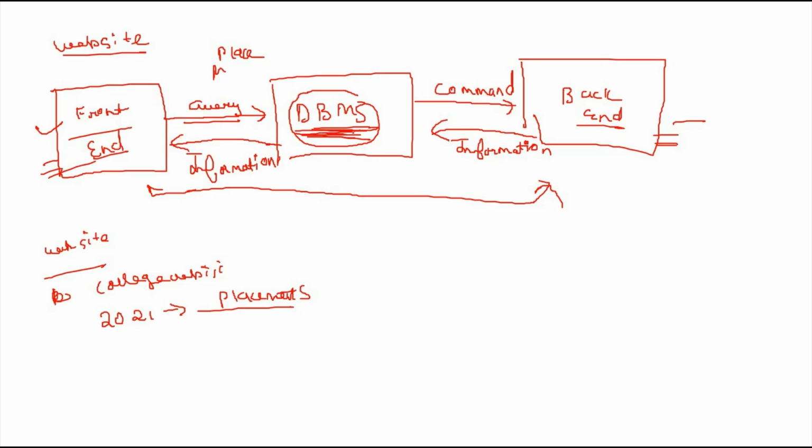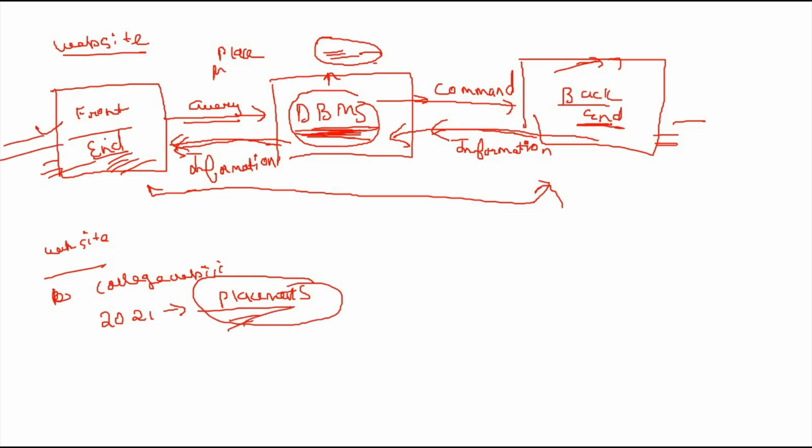It goes to the database management system, which finds all the related information and gives a command to the back end. In the back end, the data is stored. The back end gives the information to the database management system, and the database management system gives the information to the front end. So I will see the placements report on the front end.